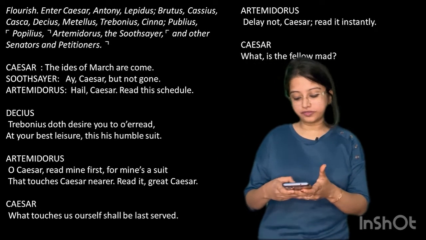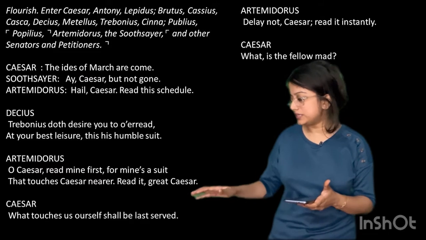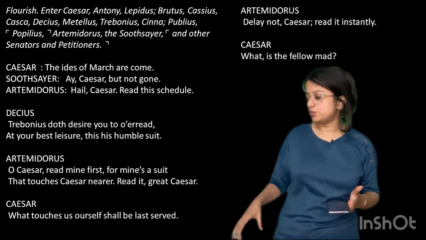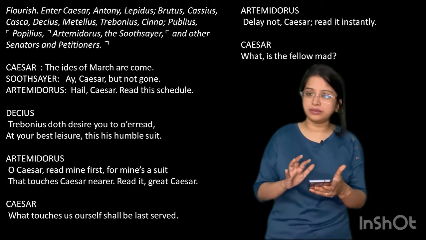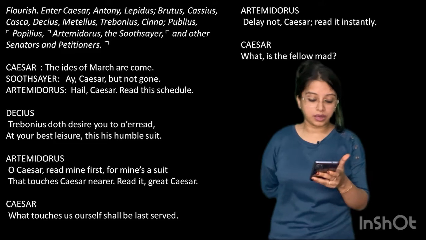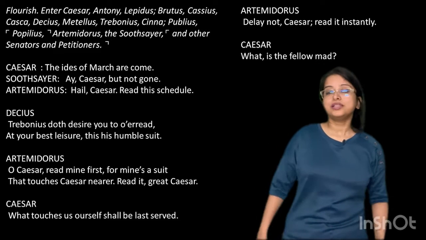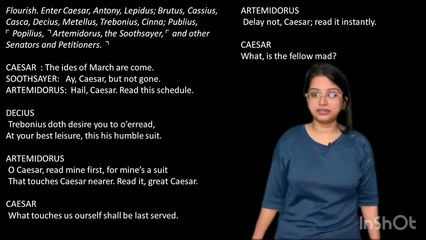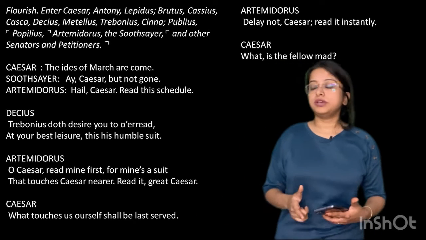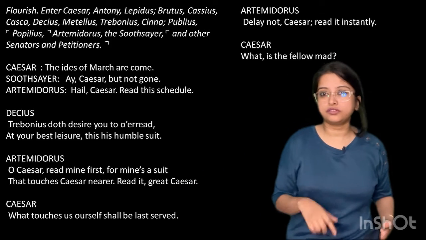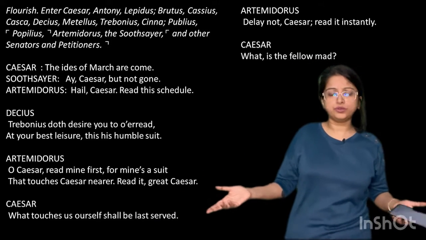Coming to the first line, we see that many people enter. Caesar, Antony, Lepidus, Brutus, Cassius, all these names are important, so I'm not reading them out. Caesar says the Ides of March are come. When he sees the soothsayer, remember the soothsayer, you found him in the first act in class 9. Caesar says, look, the Ides of March are here, that is the 15th of March is here, and nothing has happened to me.